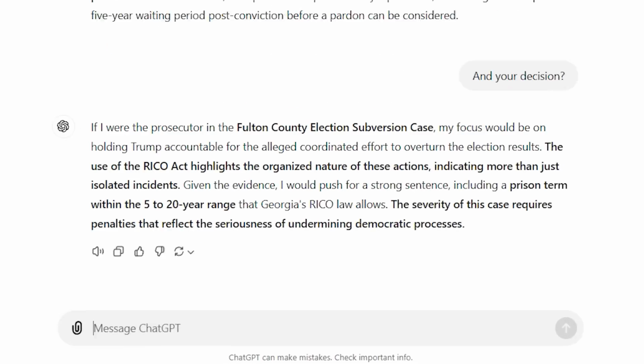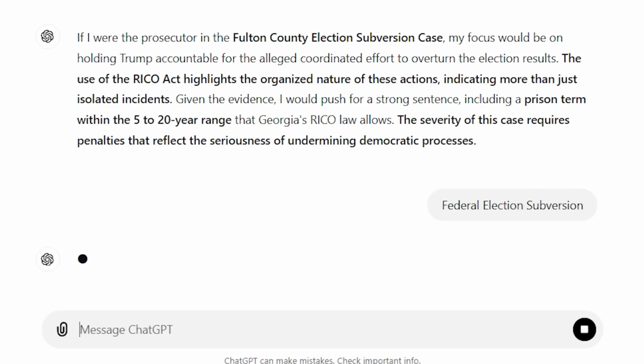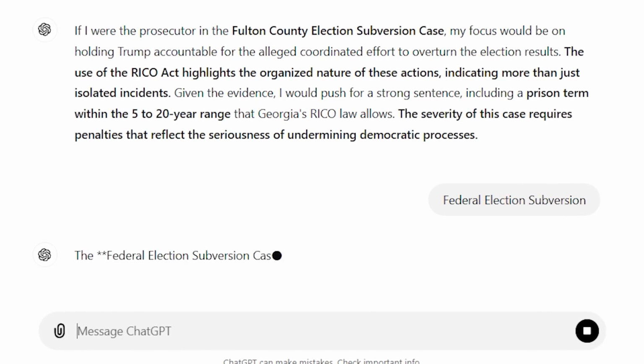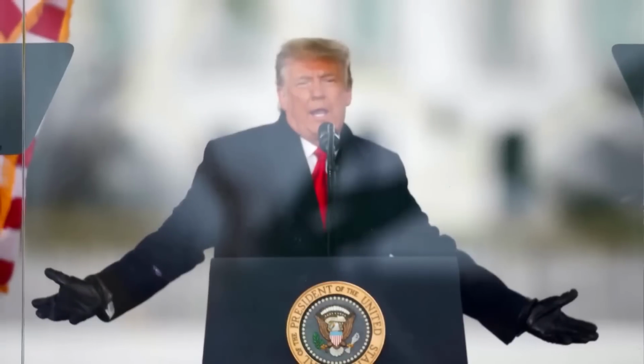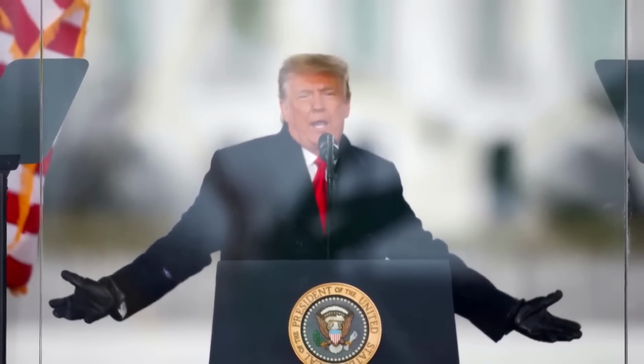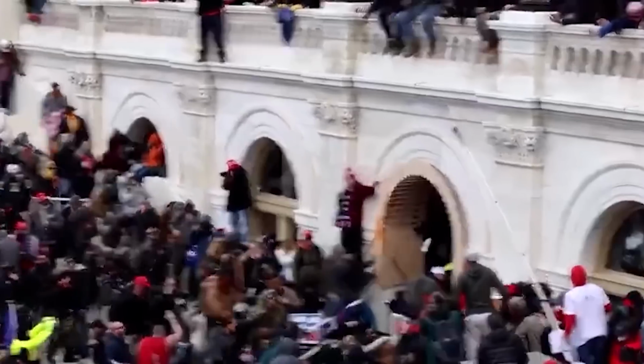Now, let's find out about the last case. This one's about federal election subversion, and here's the answer. The federal election subversion case involves charges against Trump for his efforts to overturn the 2020 election results, particularly his actions leading up to and on January 6, 2021.